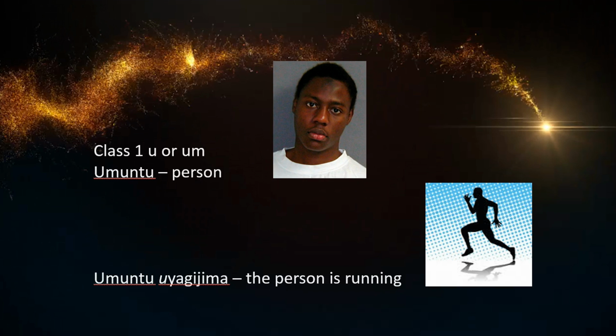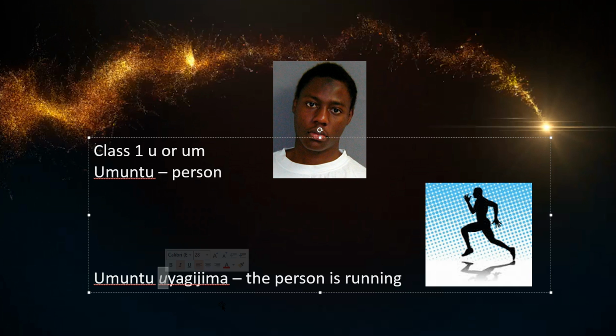Then, if we look at class 1, now the classic part, leaving out the A, which is simply part of it, but just a slight variety because of the O. So, umuntu, very easy, means a person. So, if a person is running, umuntu uyagijima. The person is running, uyagijima. Take note of the prefix because you'll see later on how important that becomes.